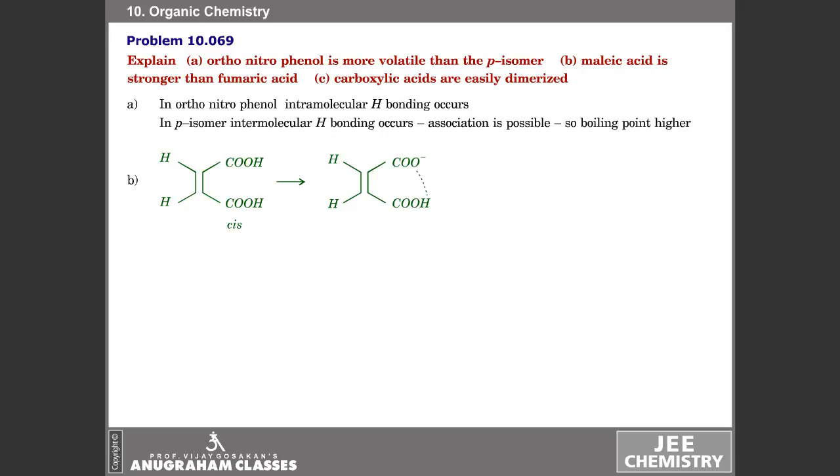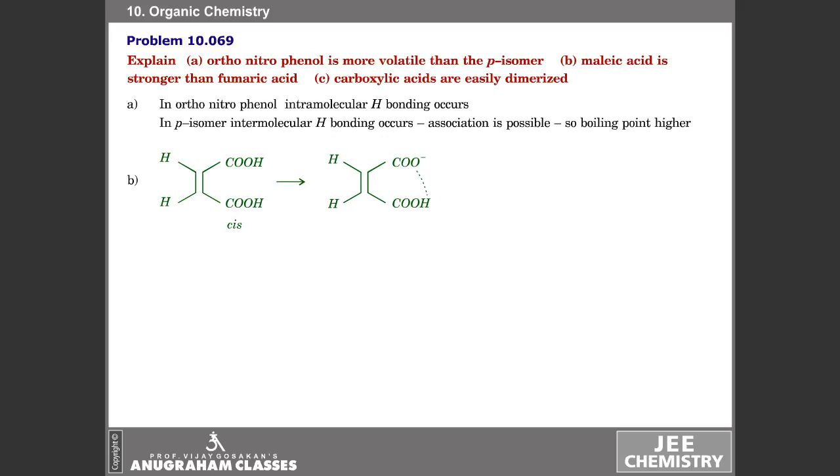Malic acid and fumaric acid. We find malic acid is stronger than fumaric acid. That is, Ka1 for malic acid is higher than the Ka1 for fumaric acid. Malic acid is a cis form and the fumaric acid is a trans form of butene dioic acid. The compound is butene dioic acid.